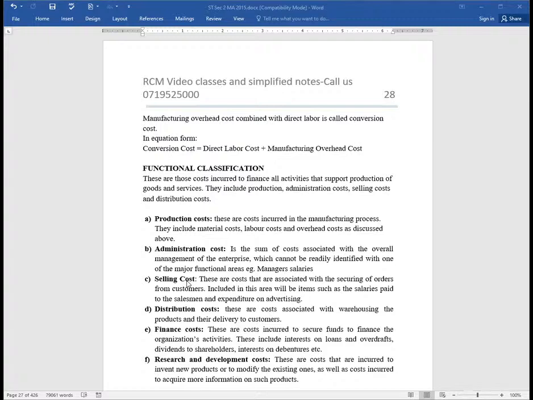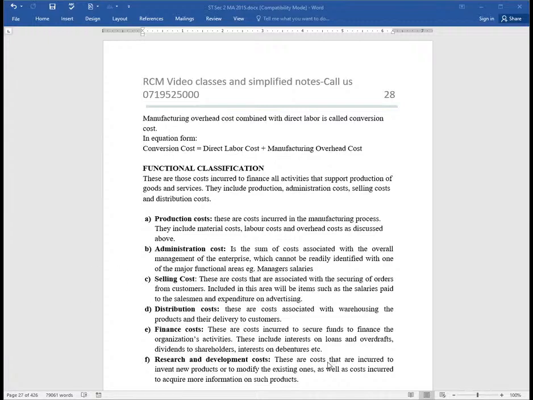Selling is a serious function of any company. All those costs that are associated with the securing of orders from customers must be included under selling. Costs like advertisement, wages paid to salesmen, and commissions paid to salesmen. Then we have distribution costs.